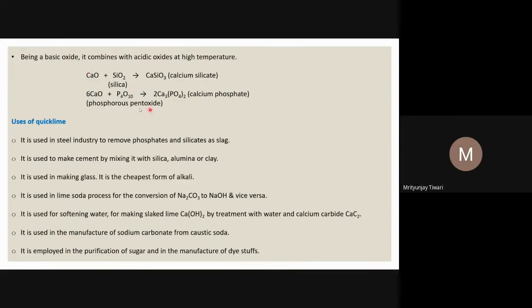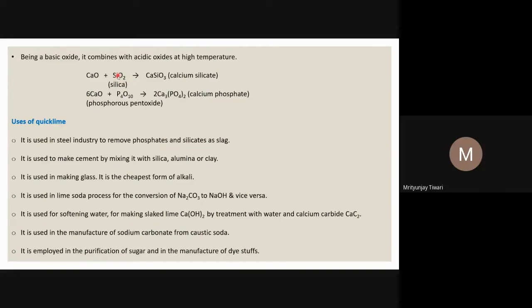And what we know, calcium oxide, we have seen the oxides of calcium are basic in nature. So being basic in nature, it can also react with acidic oxides. The more common acidic oxide is silica, the sand. So calcium oxide reacts with silica to form calcium silicate, CaSiO3. It reacts with silica sand and forms calcium silicate.